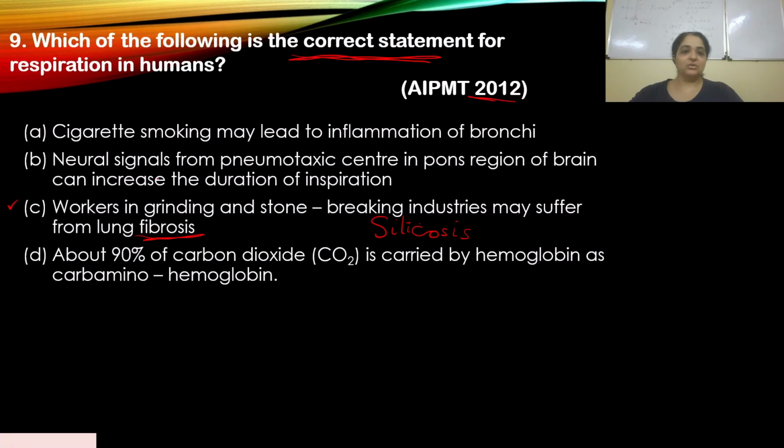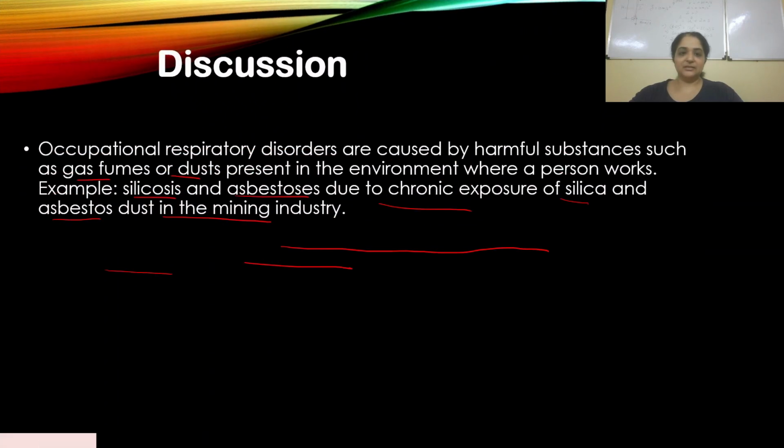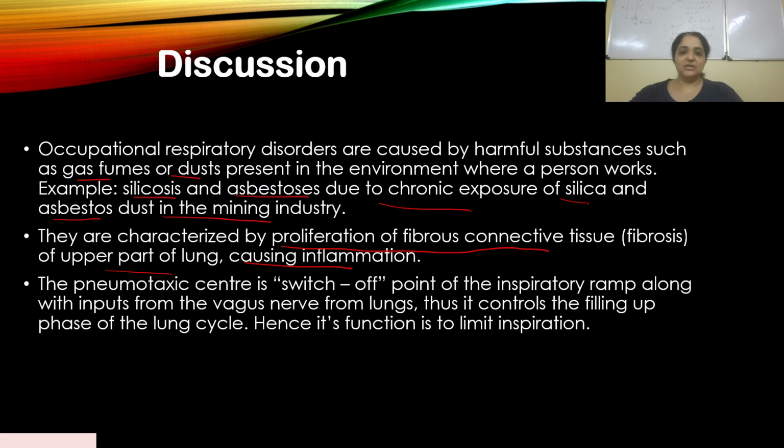Okay. Now for extra information, we have already looked at our options. We know the neural signals from the pneumotaxic center and pons region of the brain stop the duration of inspiration. We will see how. This is extra information. It is there in NCERT, but I will explain it to you in a little bit of detail. The pneumotaxic center is a switch off point.